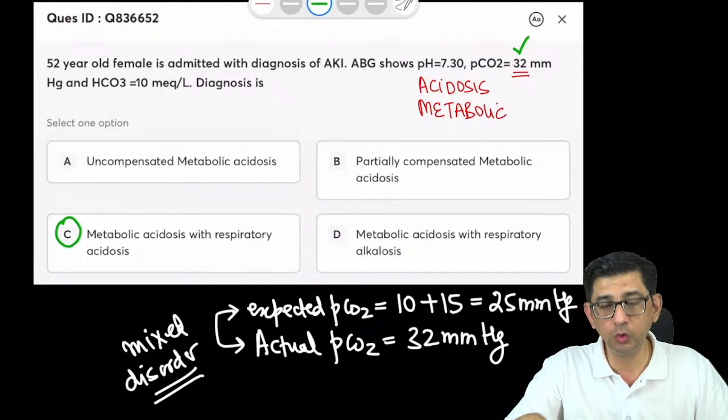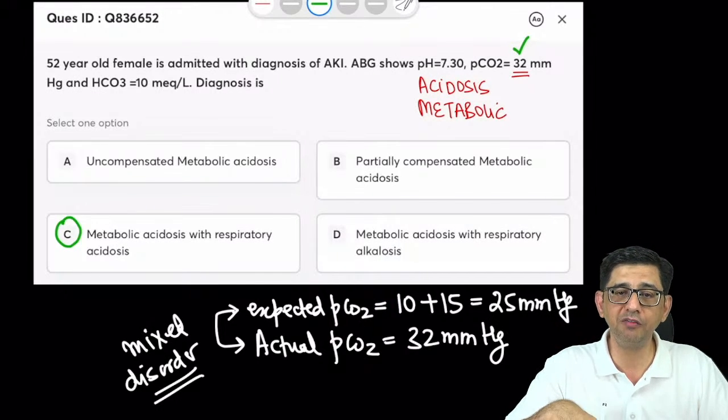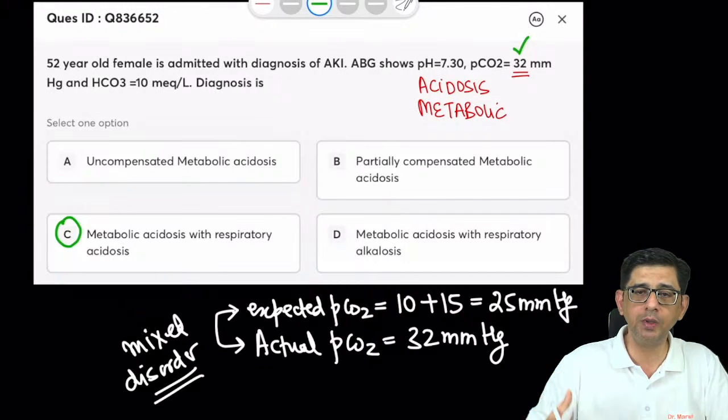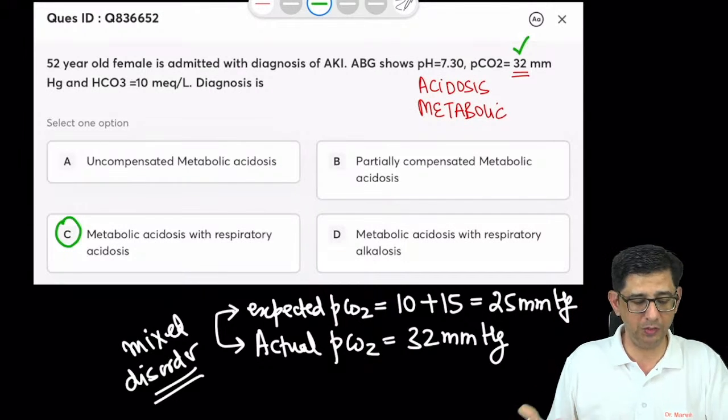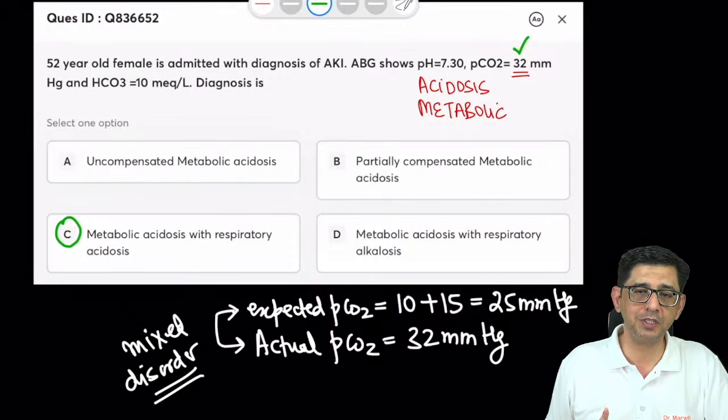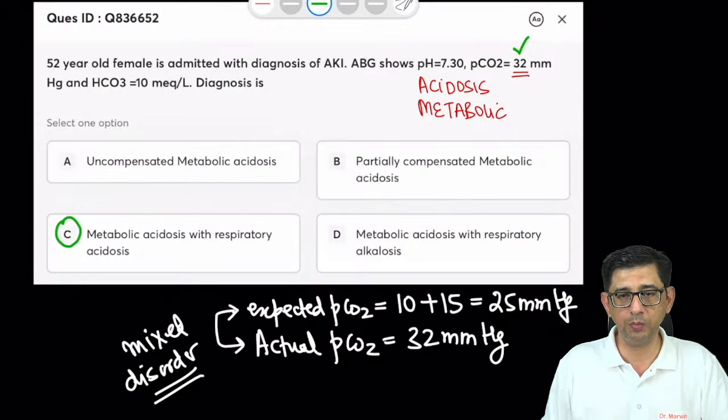That is why the PCO2 is 32. It should have been 25. The body operates on perfect mathematics. Because the body is not able to operate on that perfect mathematics, that is why we're saying a mixed disorder. The correct answer for this one is option number C, especially for those who are going to be sitting for NEET PG. This has to be very, very clear and spot on for you guys.